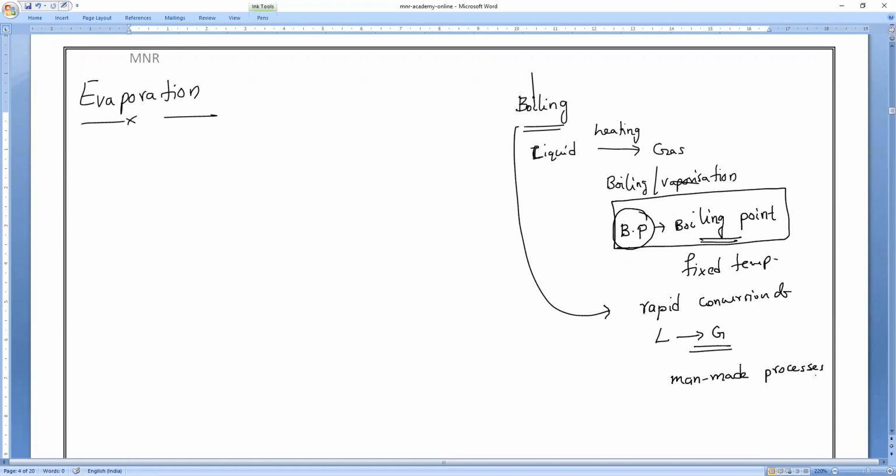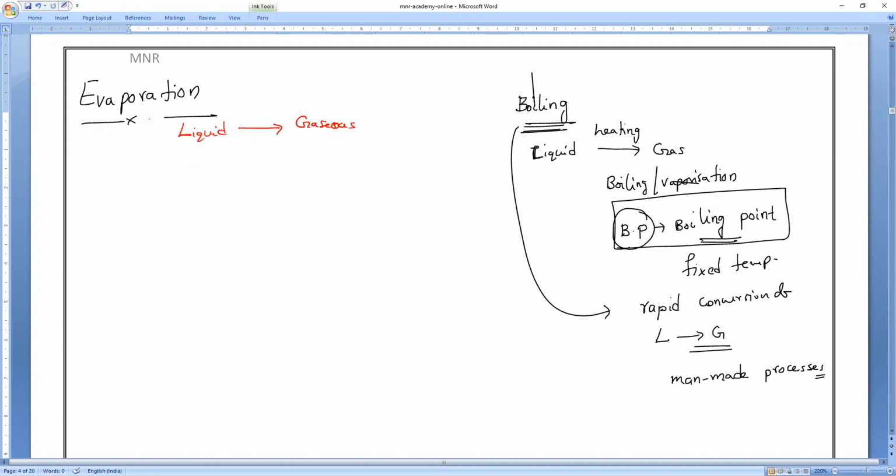It is a man-made process. We'll study the difference between evaporation and boiling. Boiling means liquid to gas. Now, evaporation is also converting from liquid state to gaseous state, and this process also takes place by heating.